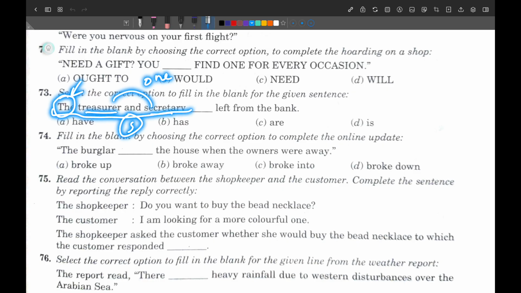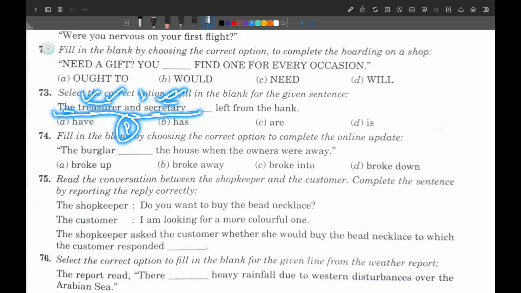Because these are the same person, the treasurer and the secretary are only one person. A person can be treasurer and also secretary. If they were two persons, then two articles must be used. In some cases it is not used, but in most cases two articles are used. If two articles are used, you should understand that it is plural. But in this case only one article is used, so they are the same person, and that is why this is singular.